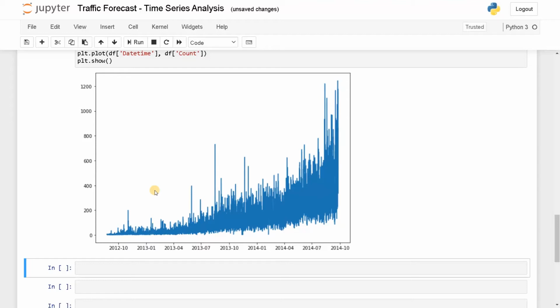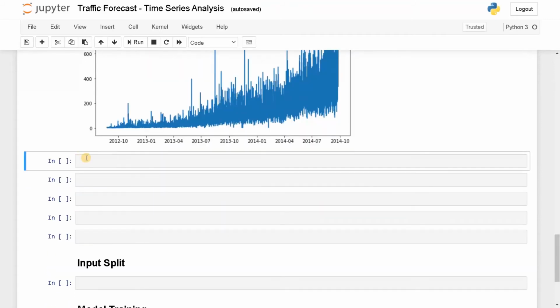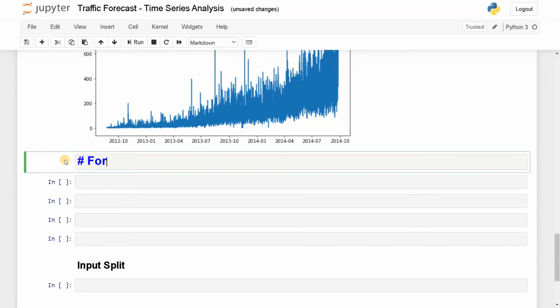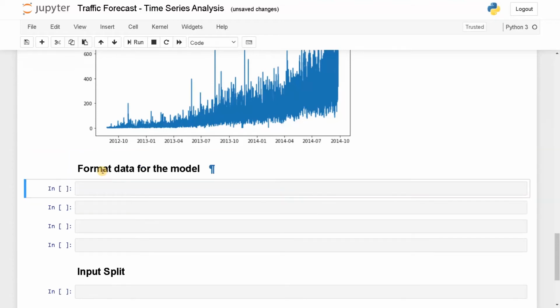Now we need to format the data for our model. Let's change it to format data for the model. Okay, df.index equals df of datetime.